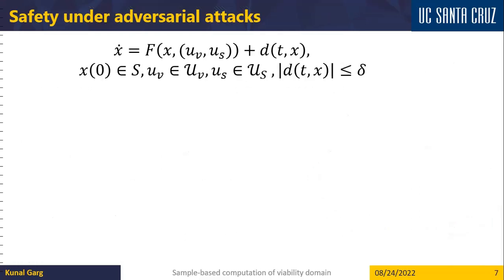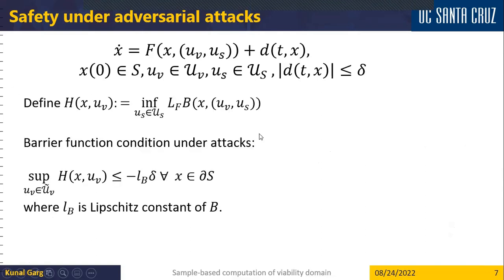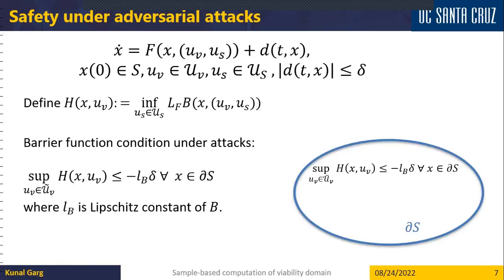So now we reformulate our CBF condition for systems under adversarial attack. Again, this is our system under division of inputs, and we define this function h as follows. The barrier function condition for the system under attack is given in terms of this function h. What we need to do is essentially verify if this inequality holds at each point on the boundary of